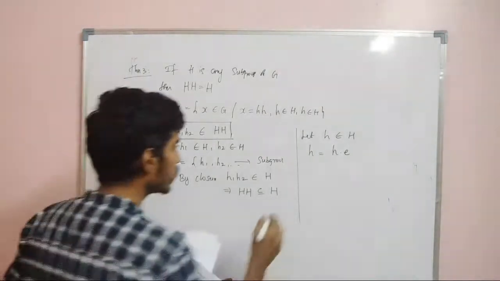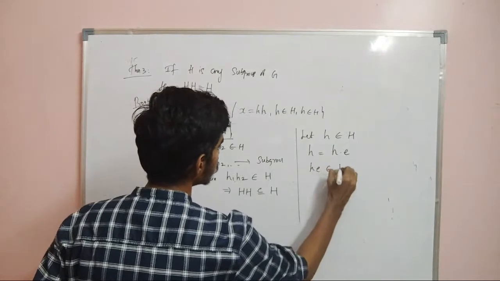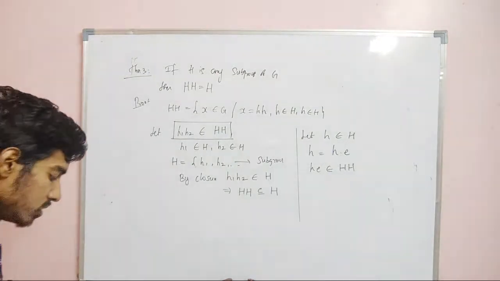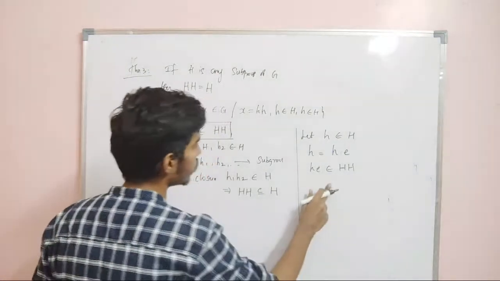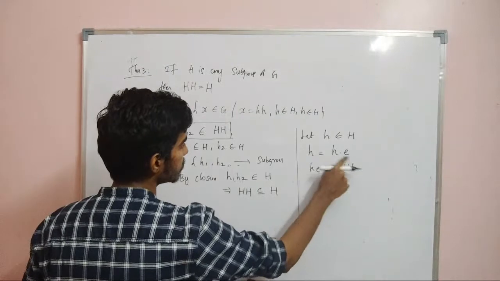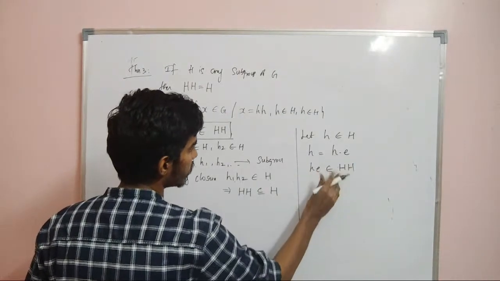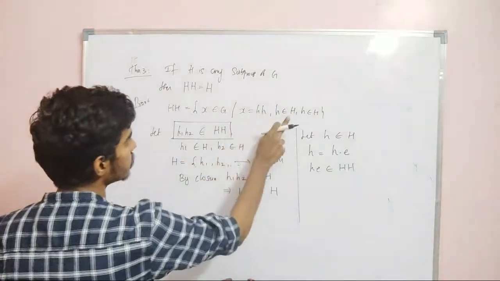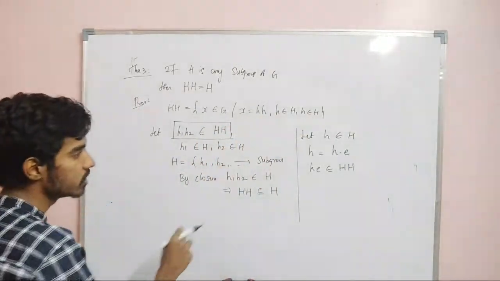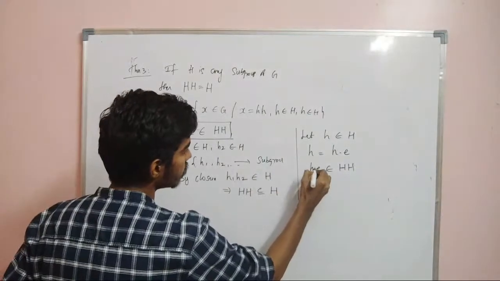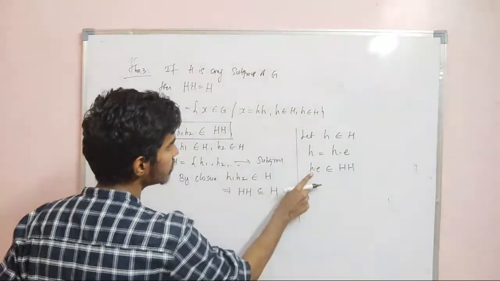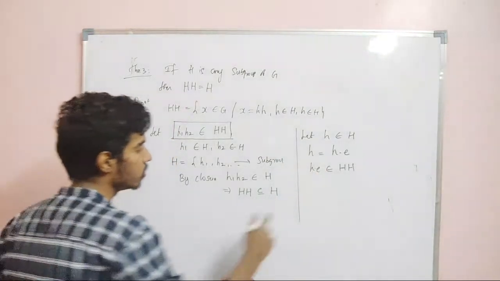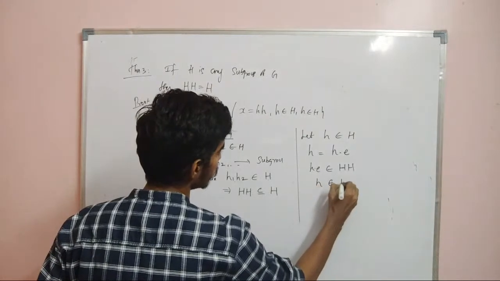Now, he belongs to HH, right or not? This he belongs to H times H. Why? I can write h as h times e, and what are the elements of HH? It contains all products of two elements of H, and this small h belongs to capital H, and this small e also belongs to capital H. Surely this element will be in HH, right? So one small h is h and the other is e. Therefore h times e will be in HH. So h times e is nothing but h. So therefore h belongs to HH.